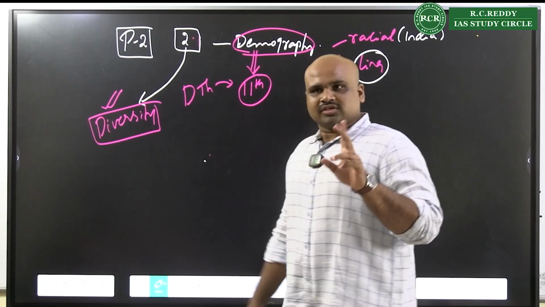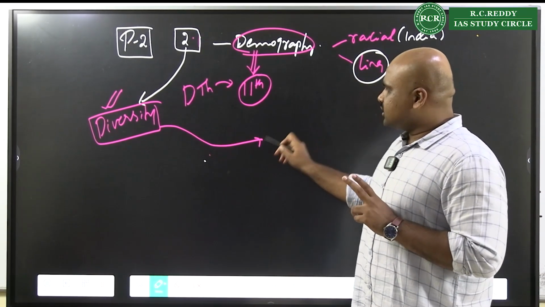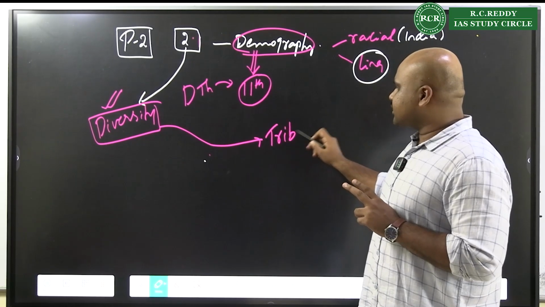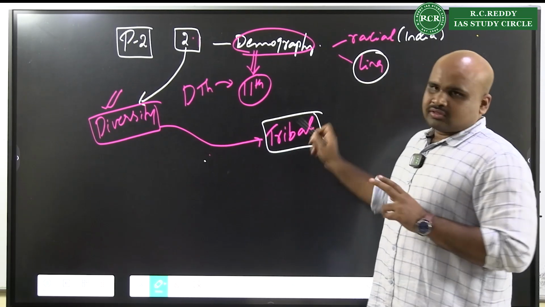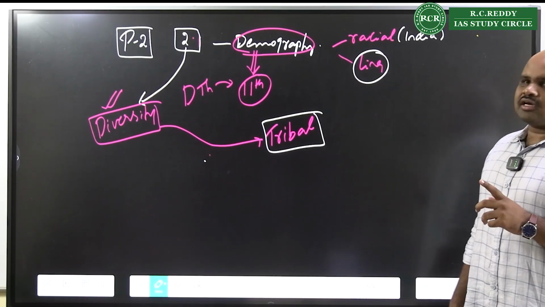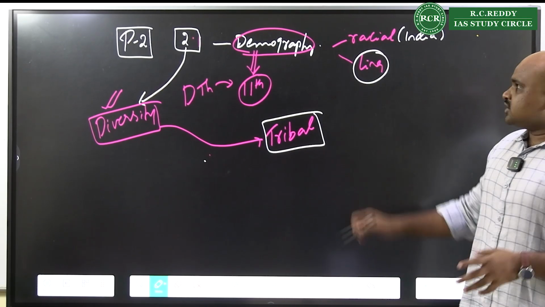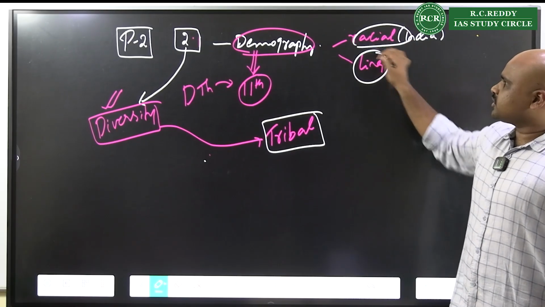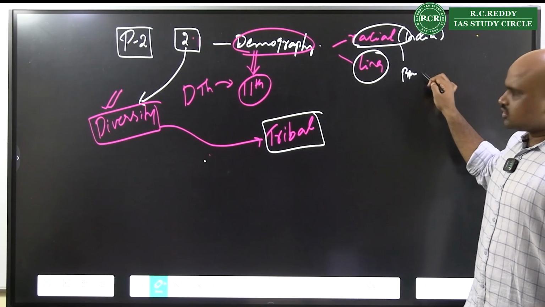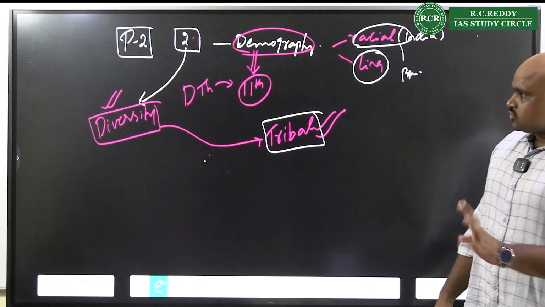Talk about the diversity, the second element. And whenever we are discussing the diversity here, do not ever forget to write the tribal diversity. Always ensure that you are writing about the tribal diversity in this 2nd chapter. So that means whenever they are talking about the racial aspects or the population, definitely talk about the tribal characteristic features there, right? That is one small addition that you will have to do.